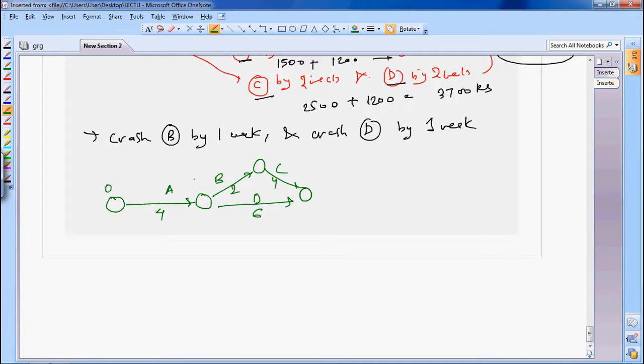If you solve it now, 0, 4, 4 and 2, 6. 6 and 4, 10 from here also, 10 from here also. You will get 10. Is it okay? I think you are able to understand. So now your project duration is 10 days. Earlier it was 11 days. It is crashed by 1 day now.